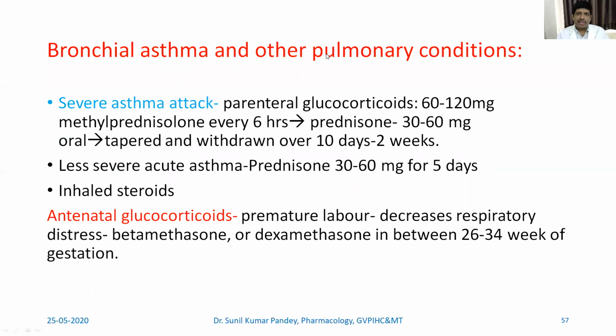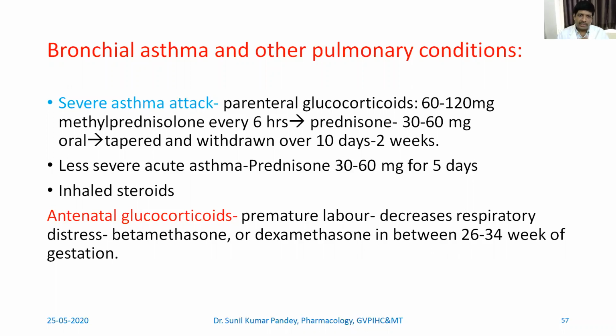Next is bronchial asthma or other pulmonary condition. In case of severe asthmatic attack, the glucocorticoid can be given. So parenteral is given at a dose of 60 to 120 milligram. Methylprednisolone every 6 hours is given, and then can be shifted to prednisone at the dose of 30 to 60 milligram orally. And then slowly it should be tapered down. As I told, it should not be withdrawn rapidly. So taper down slowly over 10 days to 2 weeks, depending upon how long the patient was on the treatment.